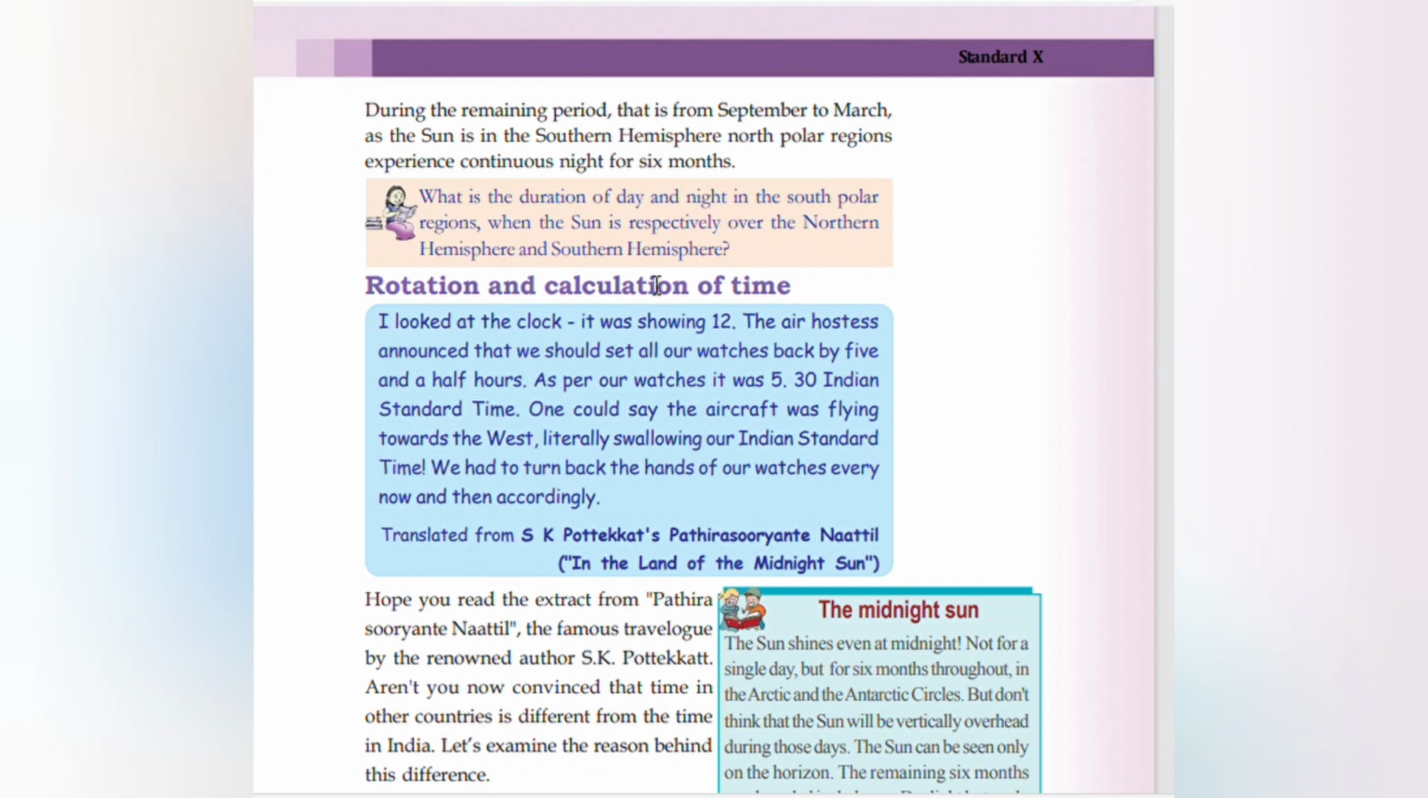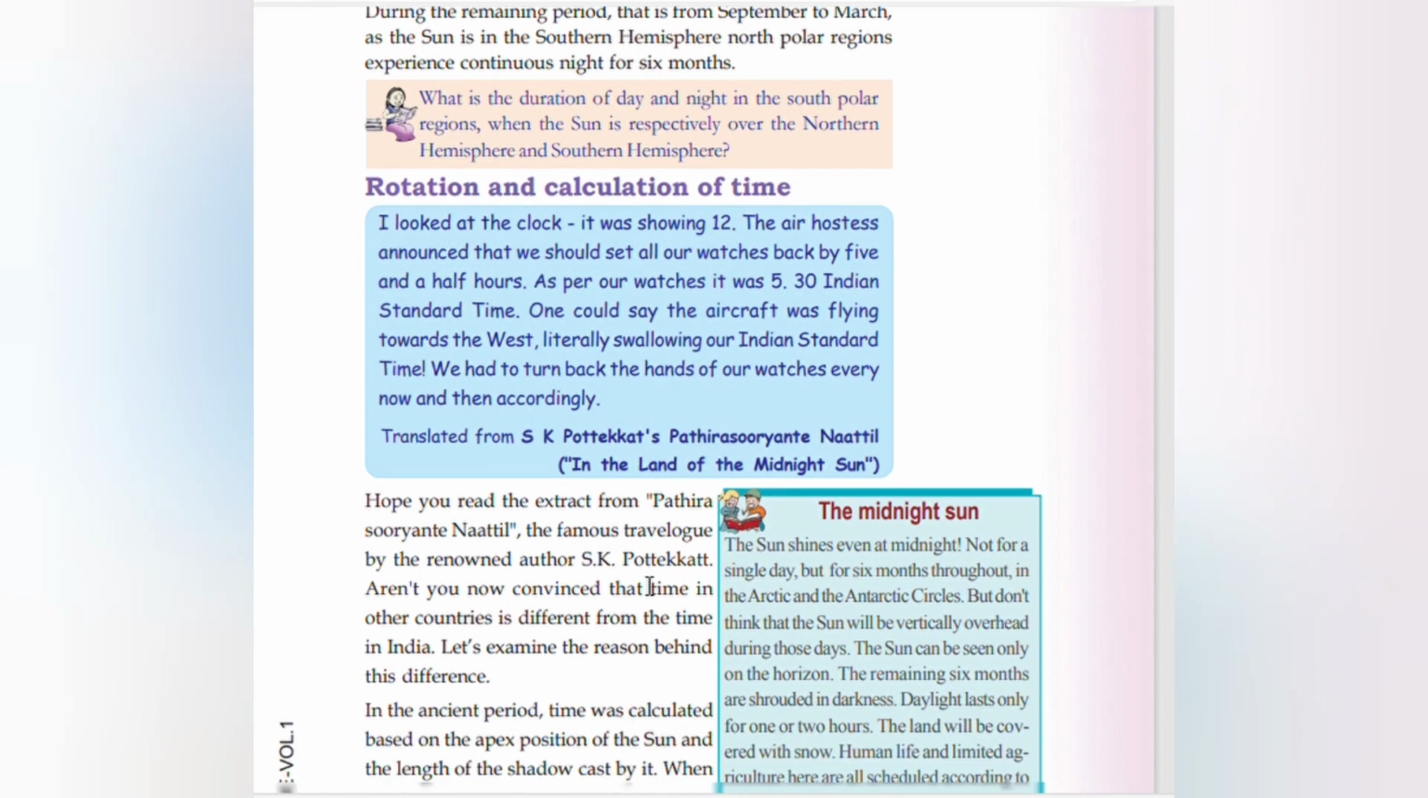Rotation and calculation of time. I looked at the clock. It was showing 12. The air hostess announced that we should set all our watches back by 5.5 hours. As per our watches, it was 5:30 Indian Standard Time. One could say the aircraft was flying towards the west, literally swallowing our Indian Standard Time. We had to turn back the hands of our watches every now and then accordingly. Translated from S.K. Pottekkatt's Padira Suryan Nattil, In the Land of the Midnight Sun.